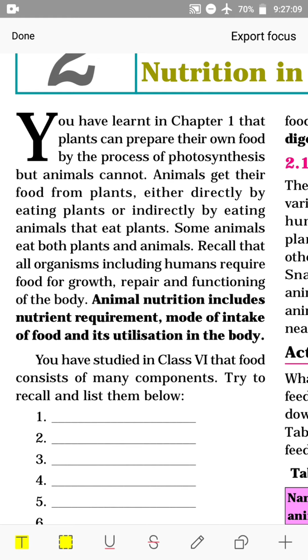Now, intake of food. We take different types of nutrients. Recall in class 6 you learned about components of food. Carbohydrates, fats, proteins, vitamins, minerals, water and roughage are all part of our food.